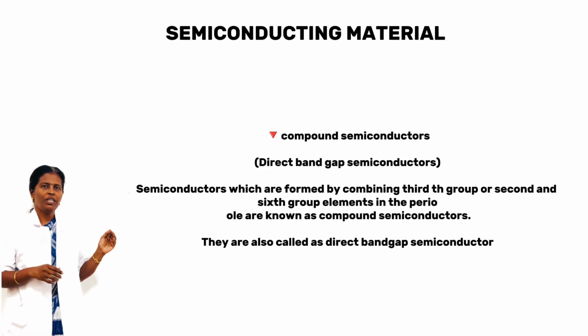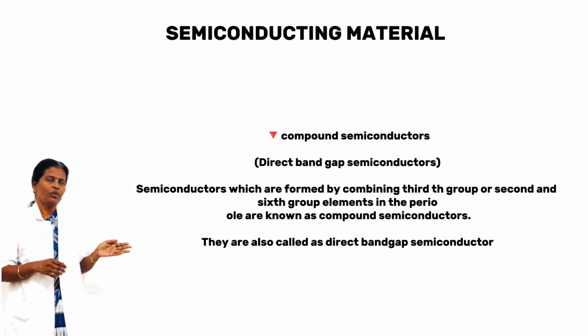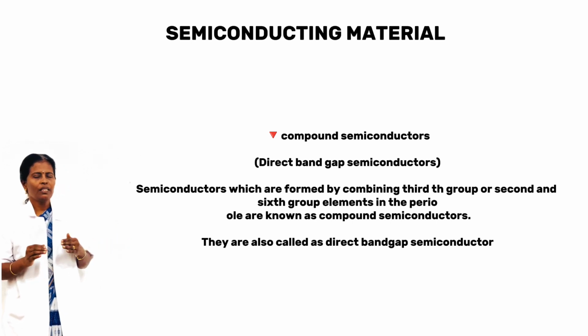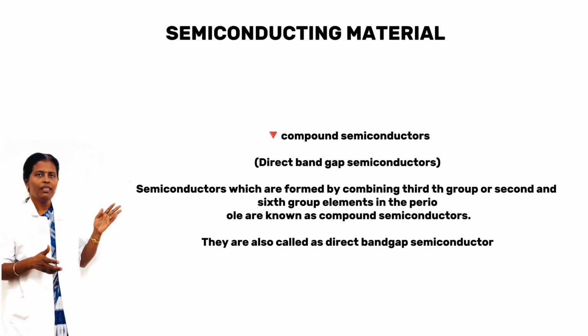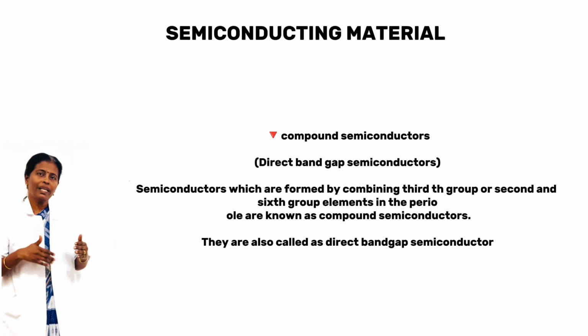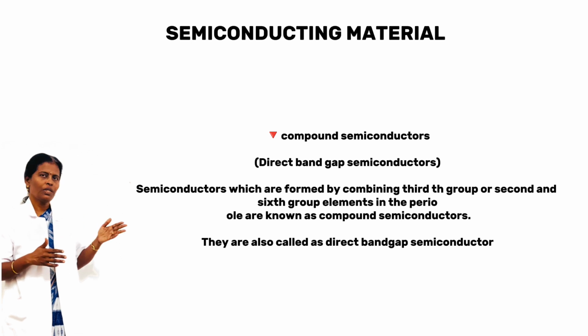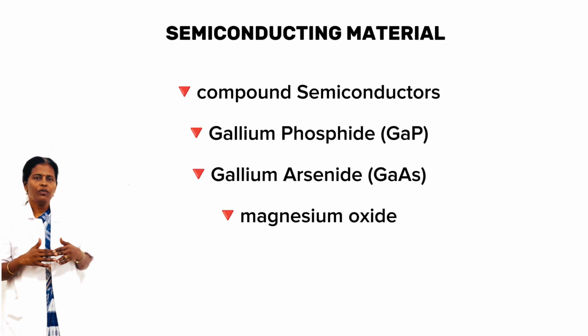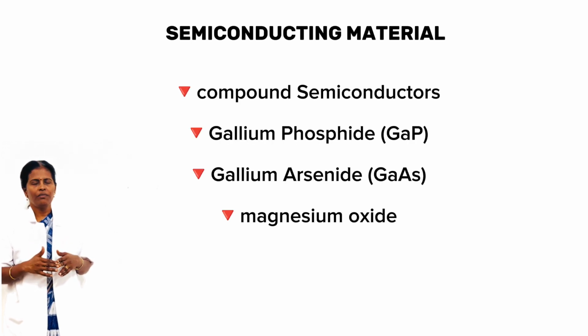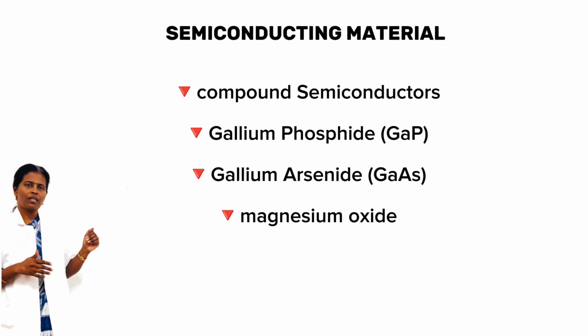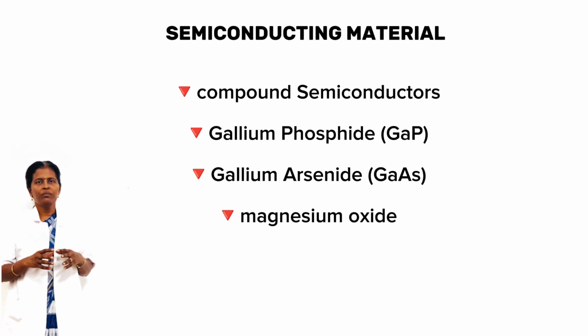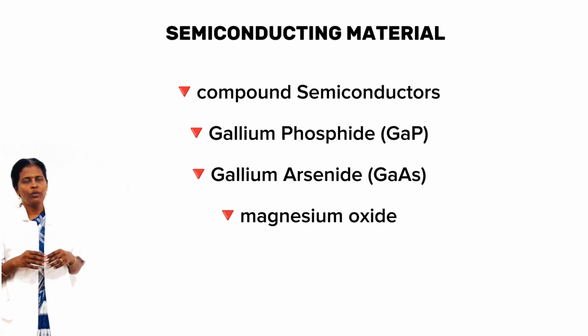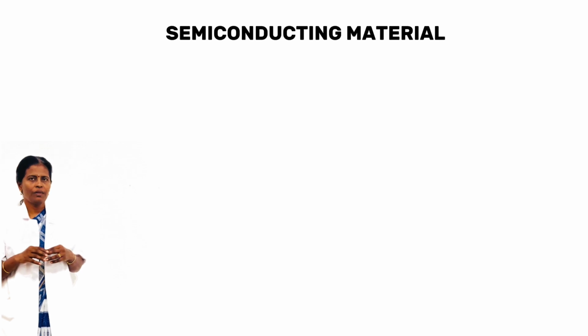Then compound semiconductors. Semiconductors which are formed by combining third and fifth group or second and sixth group elements in the periodic table are known as compound semiconductors. These compound semiconductors are also called direct band gap semiconductors. Examples of compound semiconductors are gallium arsenide, gallium phosphide and magnesium oxide.